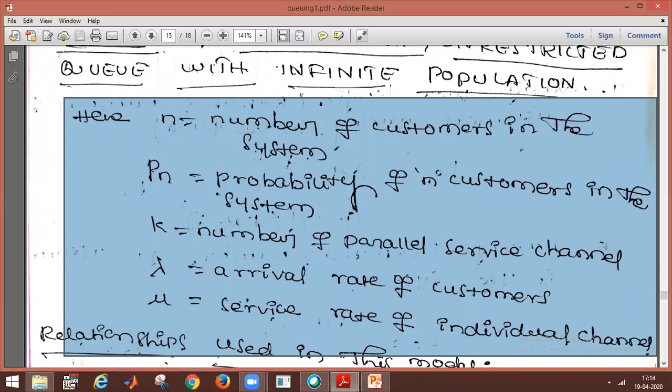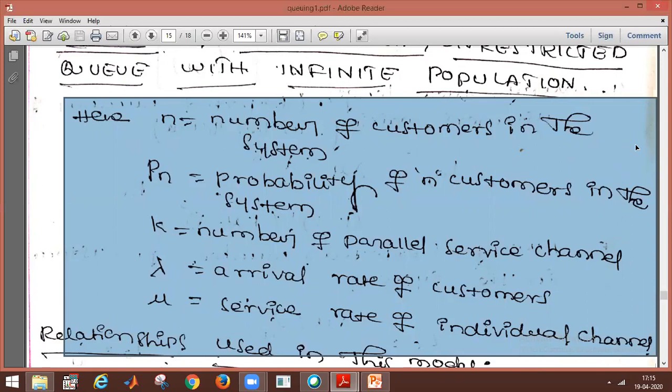Once again, N is the number of customers in the system. P of n is the probability of n customers in the system. K is the number of parallel service channels.